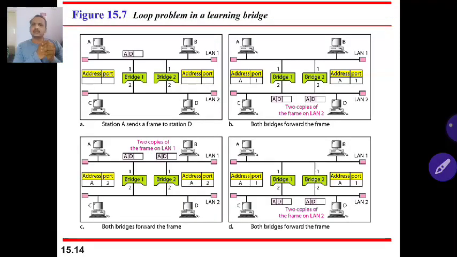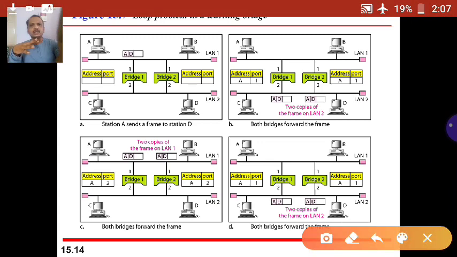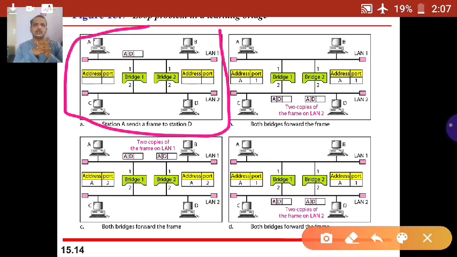Next we'll see the important, major problem in a bridge, which is the looping problem. How the looping problem is created and what the solution for it is, we'll see. Here we can consider two LANs connected through two bridges. Now come to the first picture. Here we concentrate on this picture: two LANs, LAN 1 and LAN 2, connected to two bridges, bridge 1 and bridge 2.